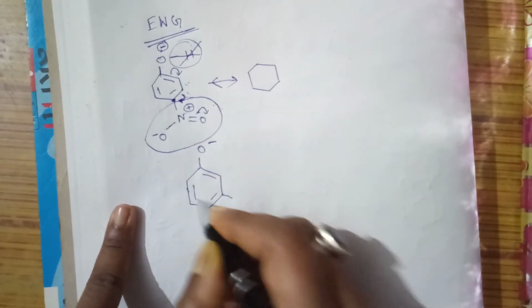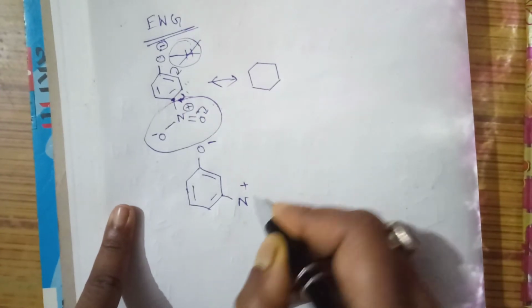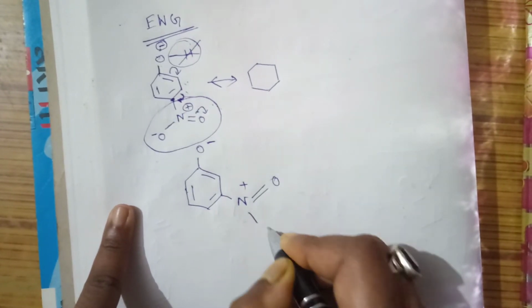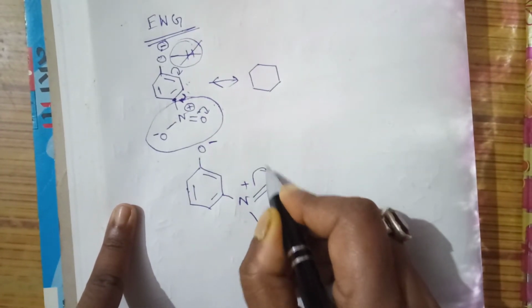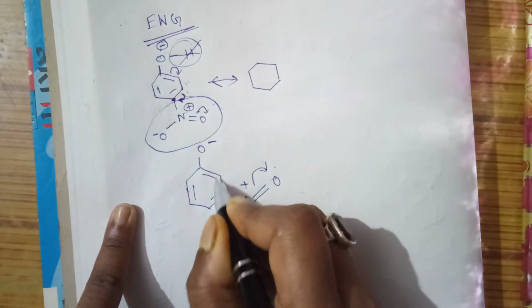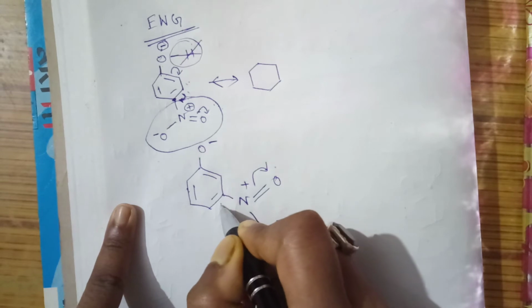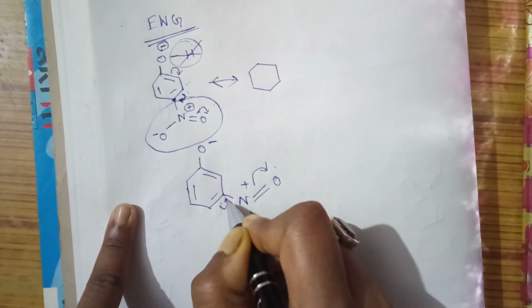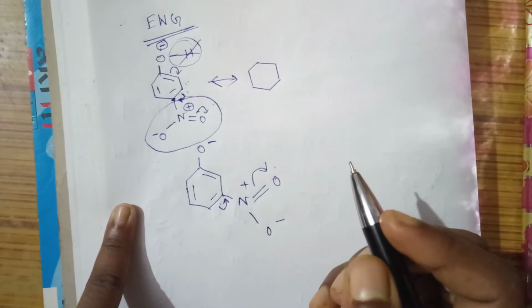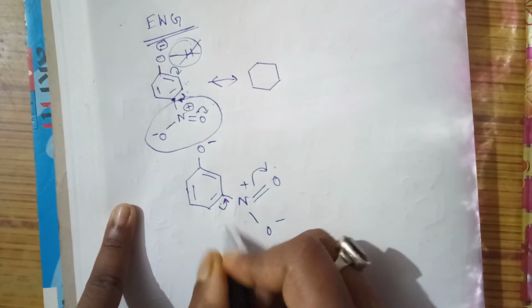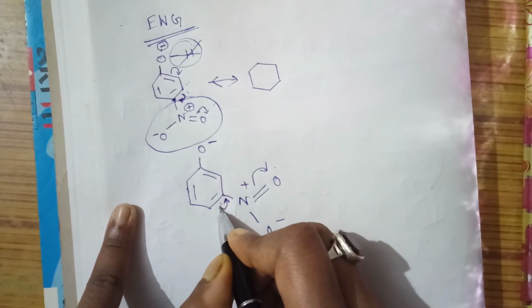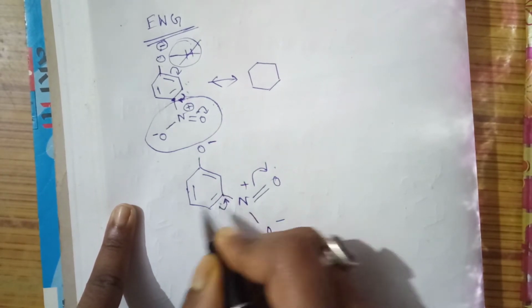Suppose it is phenoxide ion, and here we are having the nitro group, N plus, double bond or single bond O minus. The bond will break this way, so this bond will be negative. It should be like this. But if it is negative, then what will happen?